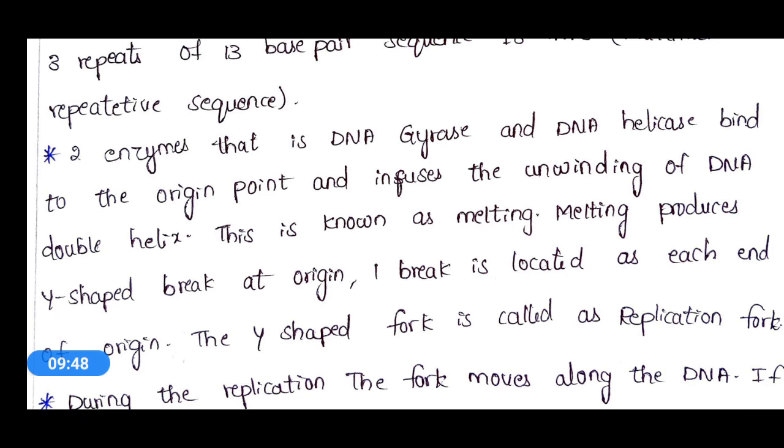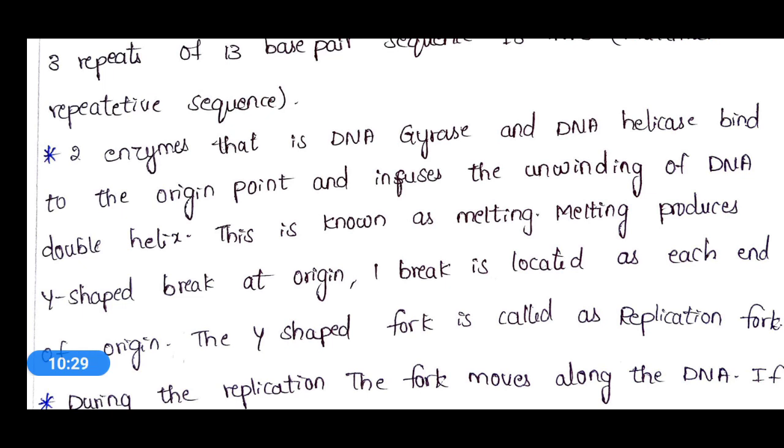Okay, that means this DnaA protein will bind at which region of the origin site? It will bind at the 9 base pair repeated sequence, and because of this the 13 base pair sequence will be opened, and after that it will provide the attachment of DNA gyrase and DNA helicase, and unwinding of DNA will follow.